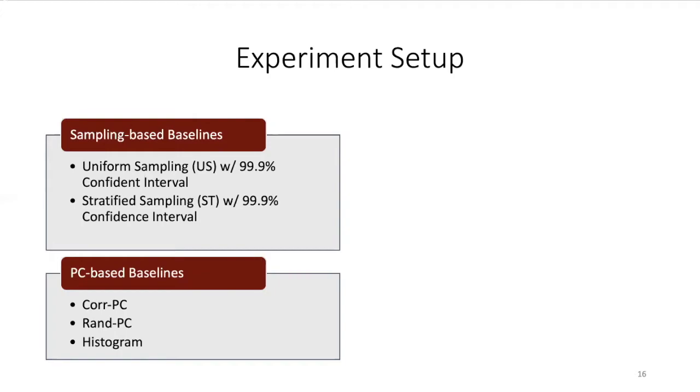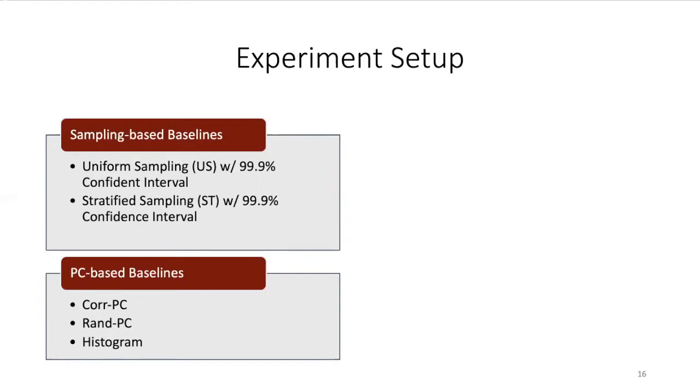For sampling baselines, we have uniform sampling and stratified sampling, and both apply a 99.9% confidence interval. For PC baselines, we have core PC, which utilizes a set of PCs whose predicates are correlated to the workload, and random PC, which utilizes a set of randomly generated PCs.